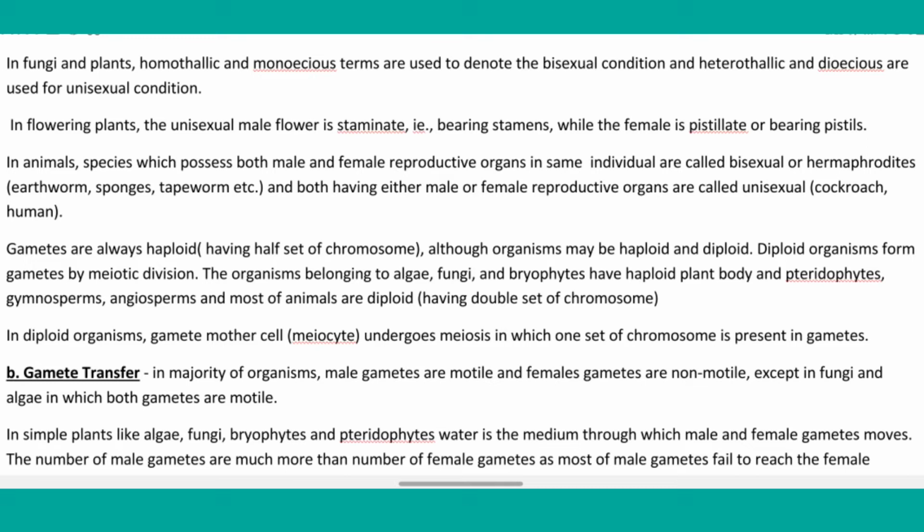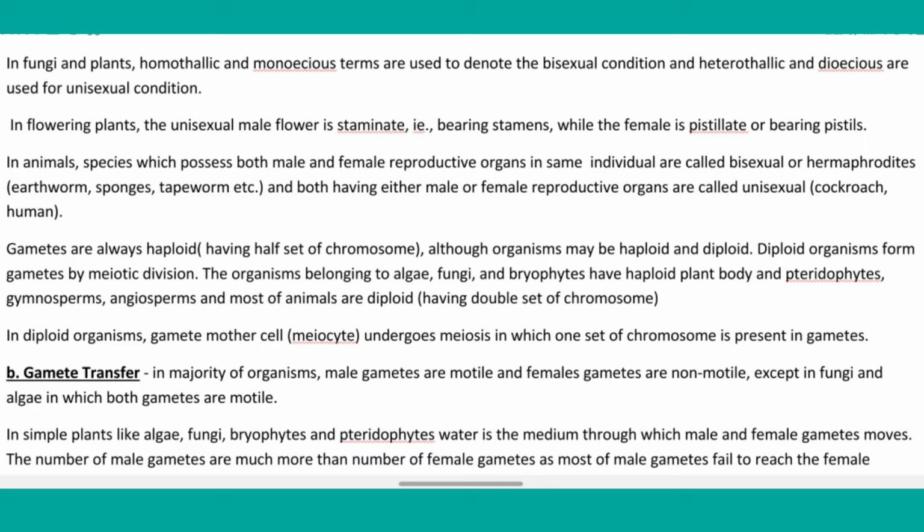So in diploid organisms, the gamete mother cell, meaning meiocyte, undergoes meiosis in which one set of chromosomes is present in each gamete. B is gamete transfer, the process of gamete transfer. In the majority of organisms, male gametes are motile and female gametes are non-motile, except in fungi and algae in which both gametes are motile.